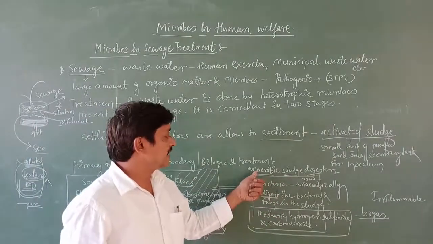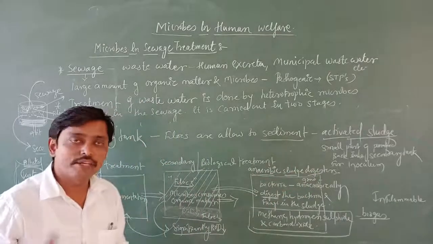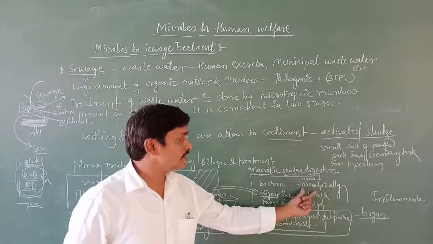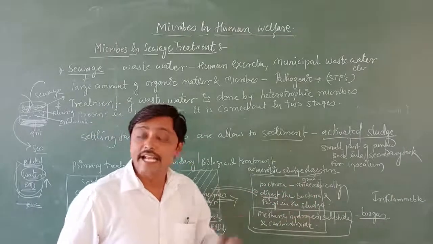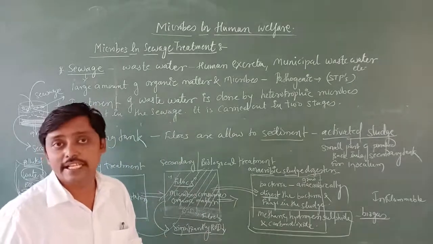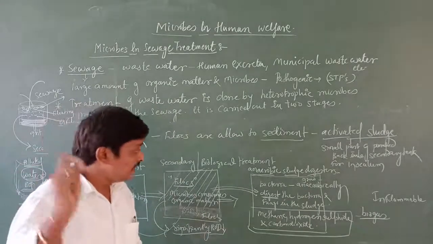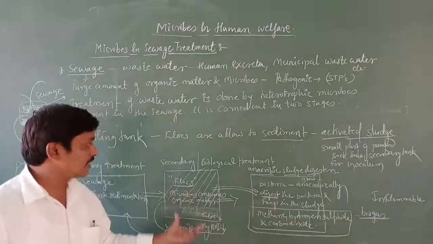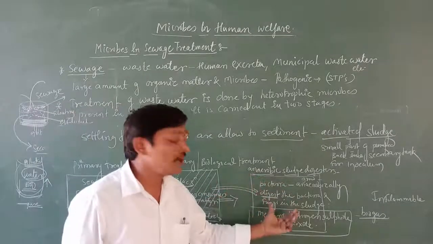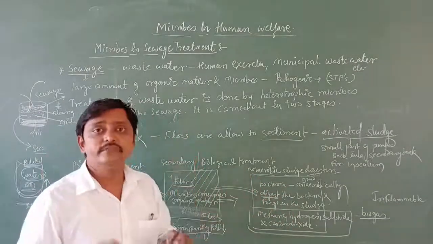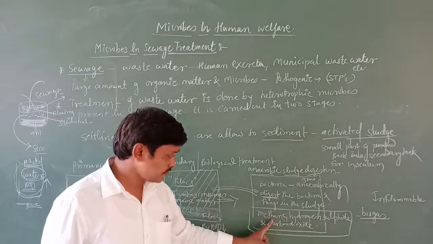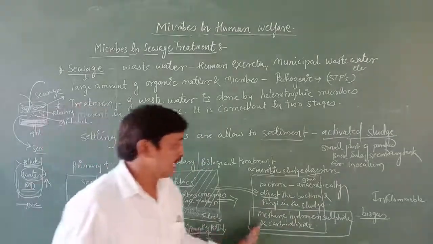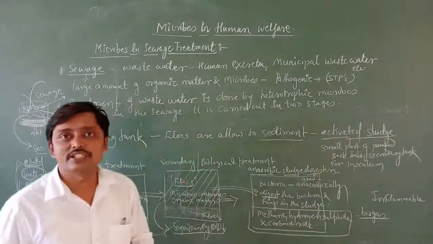In this next tank there is the anaerobic sludge digester. Anaerobic sludge digester means there are other kinds of bacteria that can grow anaerobically, in the sense without oxygen. Here these anaerobic bacteria digest the flocs from the secondary tank, and during the digestion they release methane, hydrogen sulfide and carbon dioxide. These are the three gases which we call biogases.